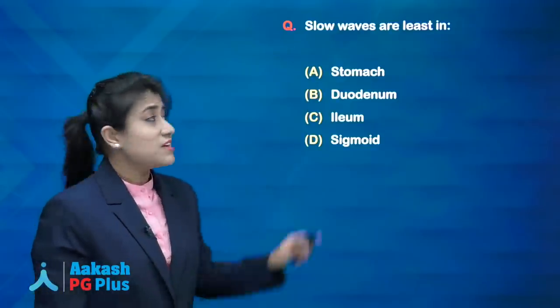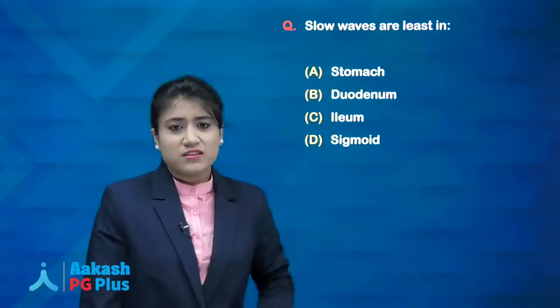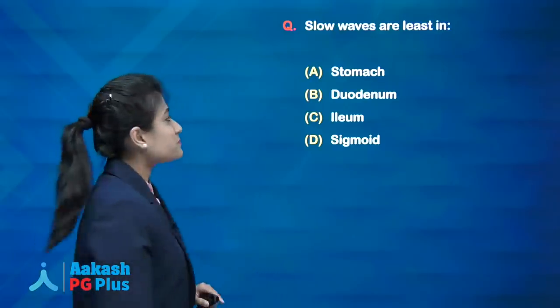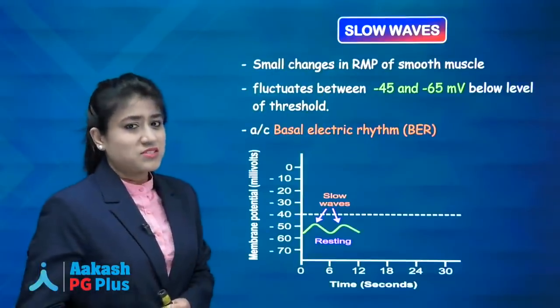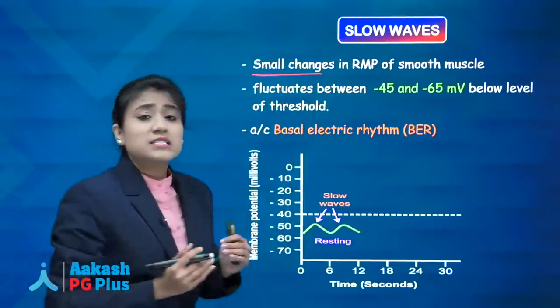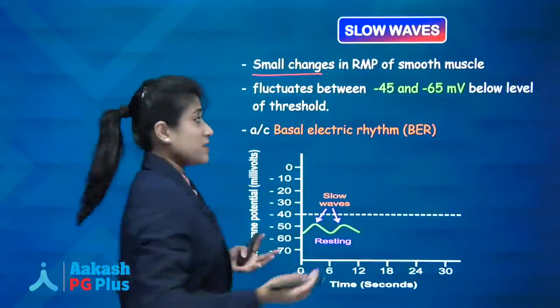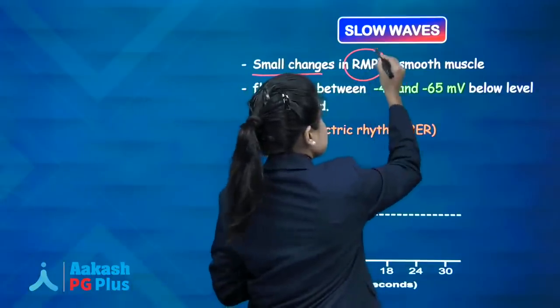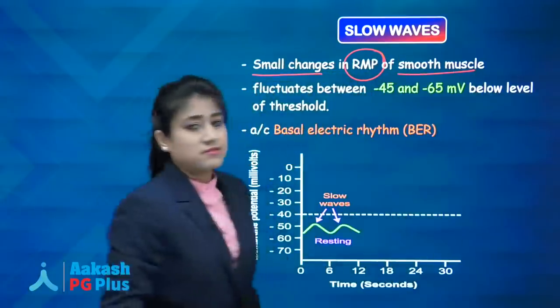Now next question, slow waves are least in. First we will talk about slow waves. What are slow waves? Please write it down that slow waves are nothing but small changes in RMP of smooth muscles.